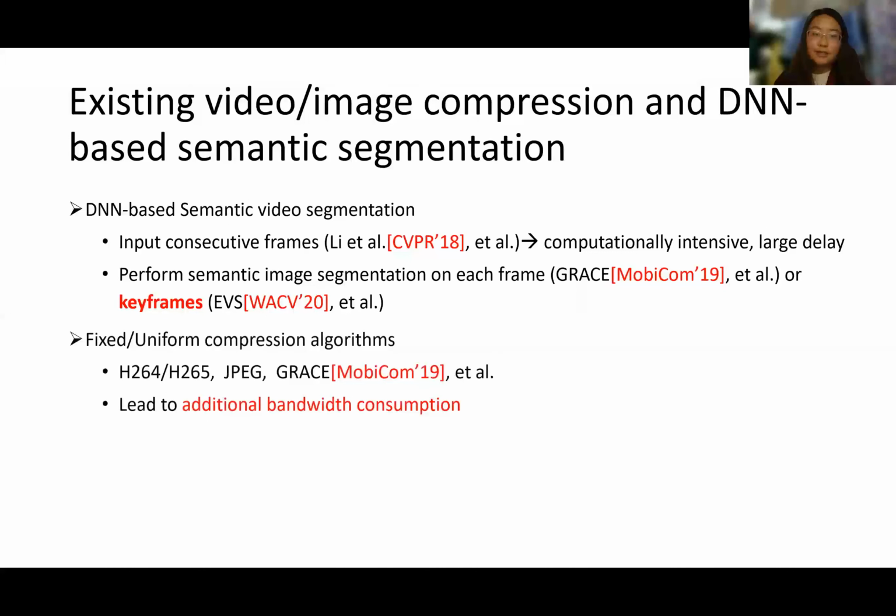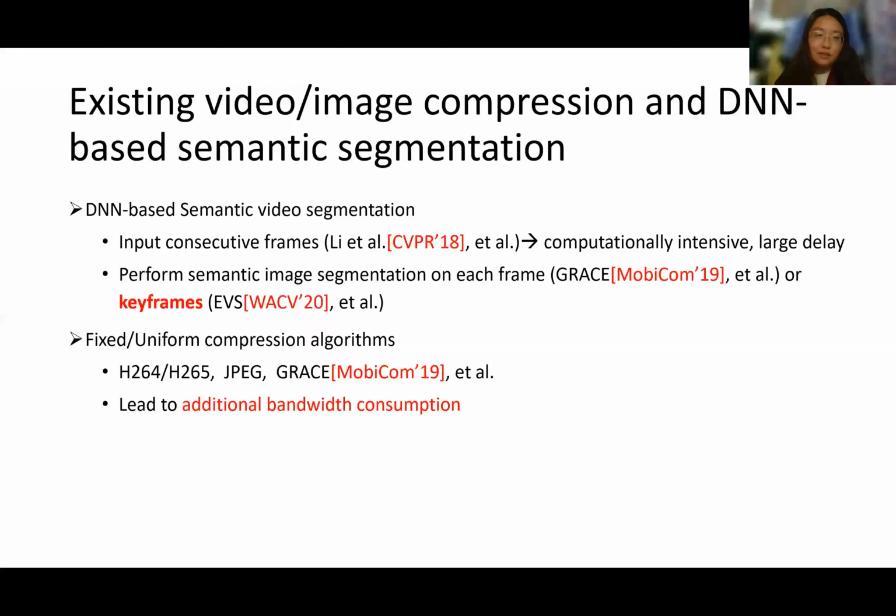Then, for existing compression algorithms used in semantic segmentation, most of them are based on uniform or fixed compression, such as JPEG, H.264, and GRACE, which use the same quantization tables for the entire image or frame plane.